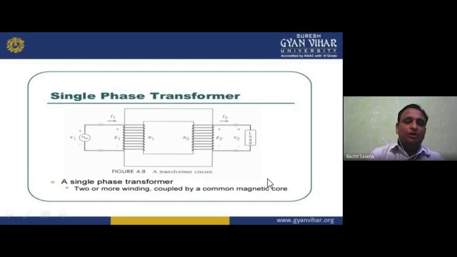The single phase transformer has two windings. We also have a one winding transformer, which is known as an auto transformer. Later on I'll tell you all this in this lecture. And if I'm talking about a three winding transformer, then we have a third winding, known as the tertiary winding, for local load. Later on I'll tell you about the single winding transformer and the three winding transformer.